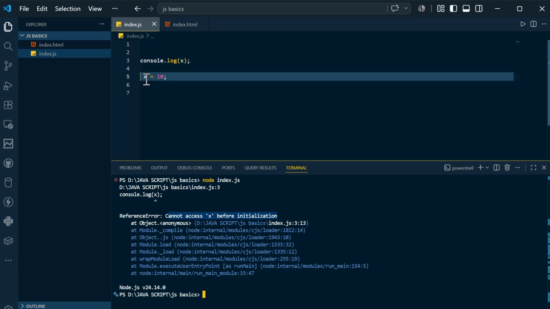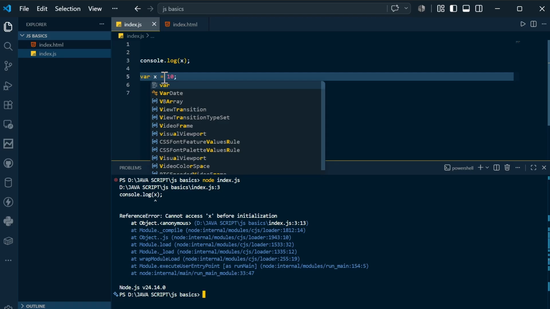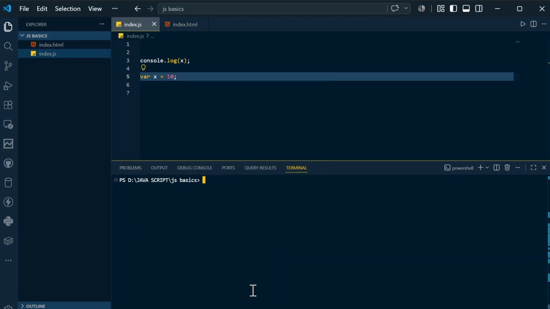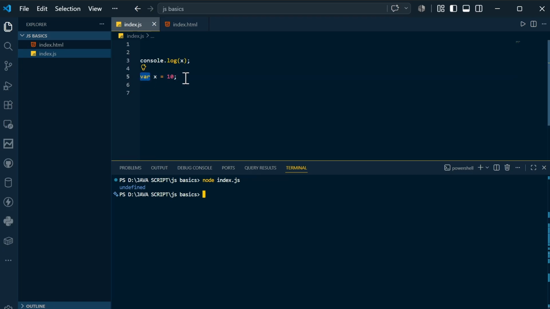So if you change let to const, clear the terminal, and compile and run, again the same issue. Again, if you do it with var, var x is equal to 10, clear the terminal and run that again, wow, what happened? You can see with var it is not giving you an error. The error you get with const and let is not there with var. It is giving you undefined. So x has not been defined yet. This is known as hoisting.